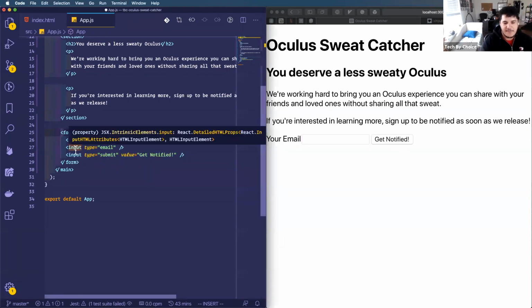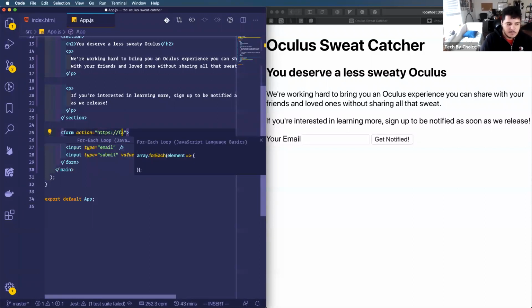It has a default action of basically taking that data and sending it somewhere, right? And usually you could have done this by passing an action with some URL, like facebook.com, for example. But what we actually want to do is change the default behavior of our form.